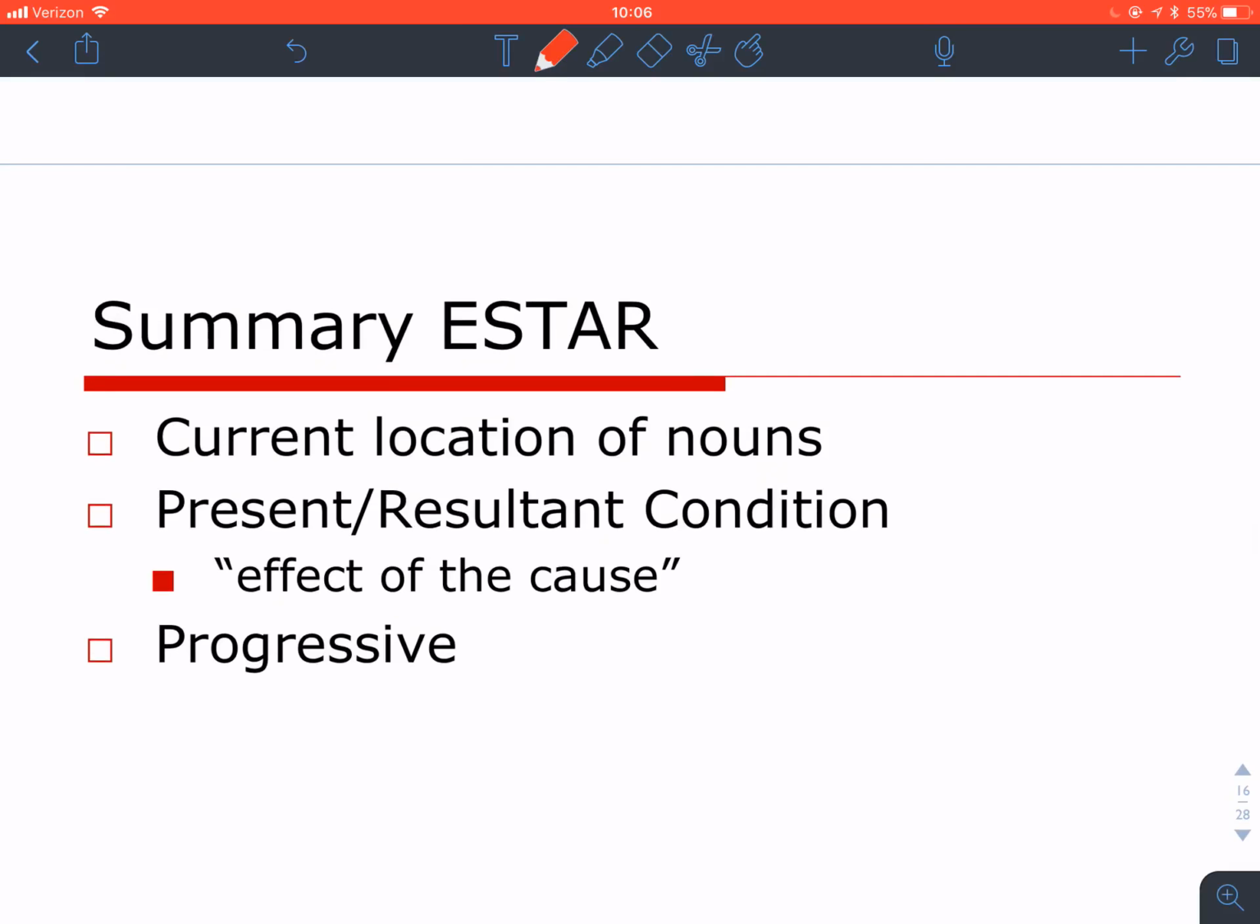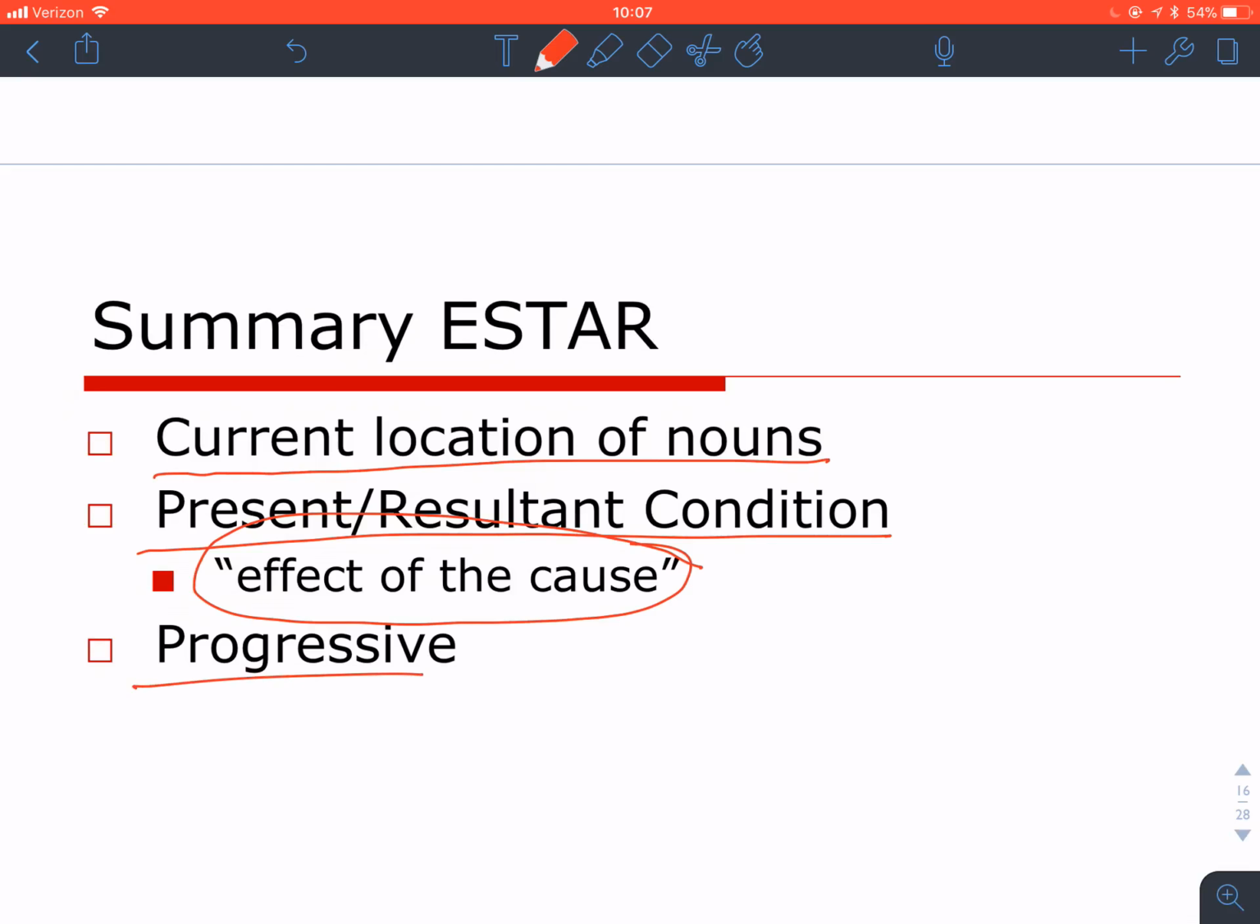And here's a summary of estar. Current location of nouns, present or resultant condition. We describe it in general as the effect of the cause, and we also use it in progressive constructions. And this is a review of ser and estar, and in the second video, we'll talk about how we can contrast ser and estar.